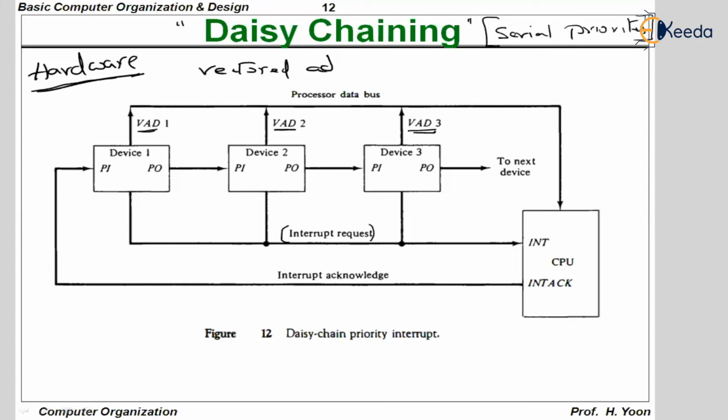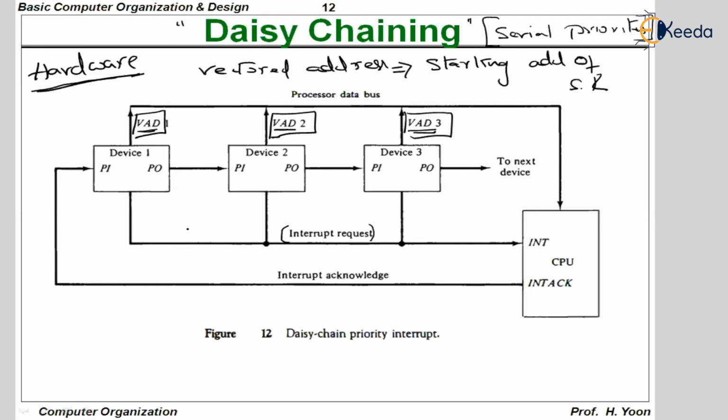A vectored address is the starting address of the service routine. So device 1 has its vectored address here, device 2 has its vectored address here, and device 3 has its vectored address here.